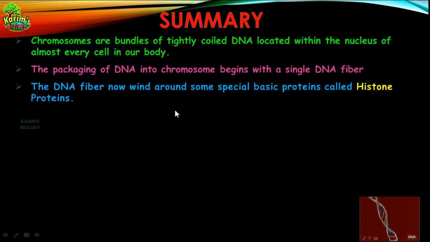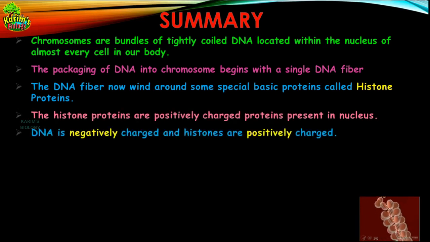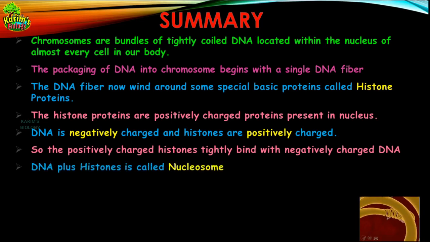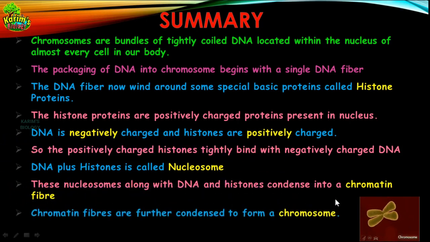Now what happens? Due to the strong affinity between positive and negative charges, the DNA fiber winds around some special basic proteins called histone proteins. The histone proteins are positively charged proteins present in the nucleus, and DNA is negatively charged. So the positively charged histone tightly binds with negatively charged DNA. Then the resulting structure that forms, the DNA plus histone, is called nucleosome. These nucleosomes condense into chromatin material, and the chromatin material further supercoils and condenses to form a rod-like structure called chromosome.